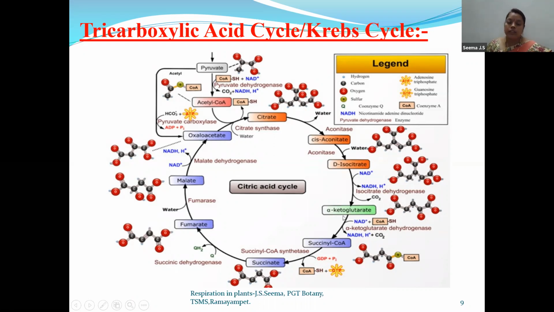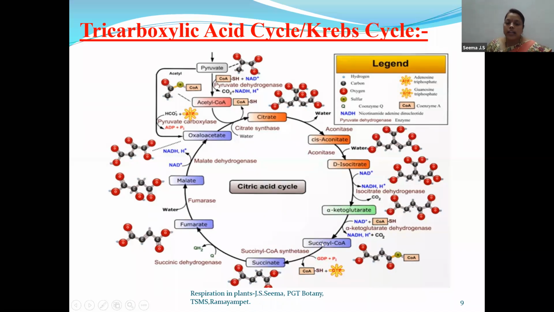As I told you, there are 3 words: oxidative decarboxylation and condensation. Oxidation means NADH2 is formed. Decarboxylation means carbon dioxide is removed, and condensation means coenzyme A is added. As a result, the product formed is succinyl coenzyme A. Now, sorry, it is a 4-carbon compound.